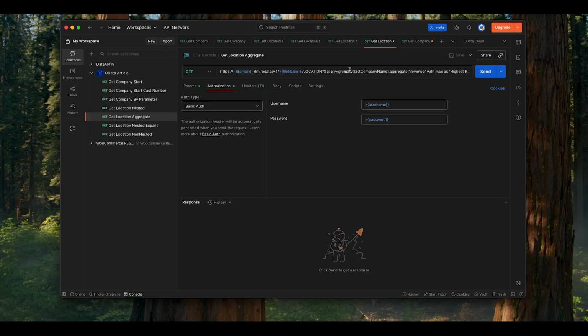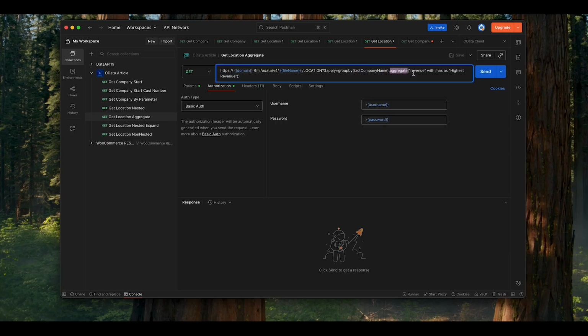So here I have just a baseline query where we are searching locations for what has the highest revenue by company. In this case, we start with an apply statement and we wrap our whole aggregation in a group by, where the first argument to the group by is what we are grouping with, and then we have our aggregate.